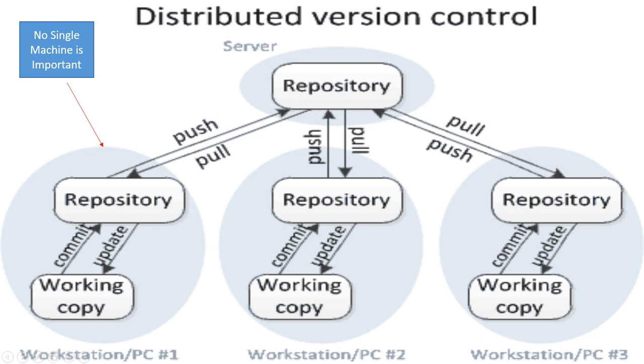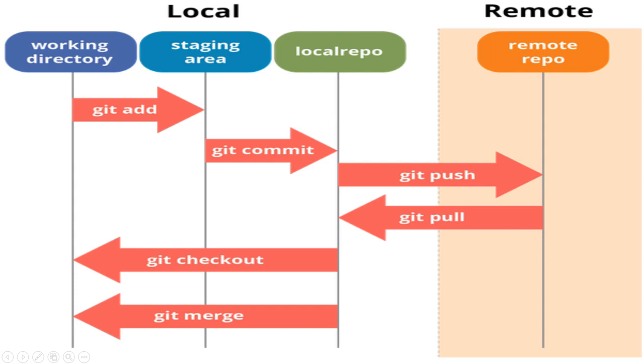The remote repository can be any server holding the Git repository, in common examples GitHub or GitLab. The advantage of a distributed version control system is that no single machine in an organization is important. Now Git is a classic example of a distributed version control system.